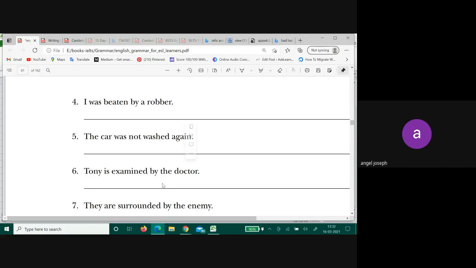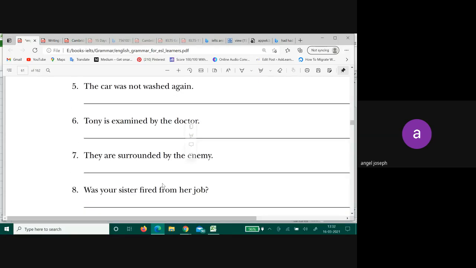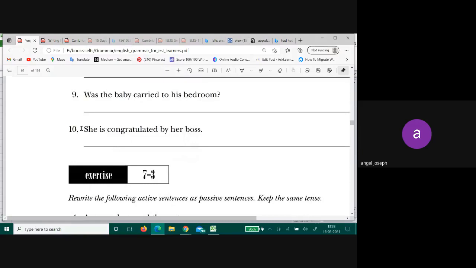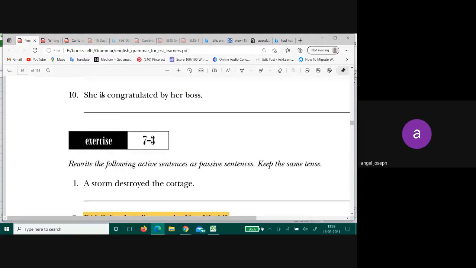Tony is examined by the doctor. Tony has been examined by the doctor. They are surrounded by the enemy. They have been surrounded by the enemy. Okay. Question, forget it. It'll just confuse you. She is congratulated.